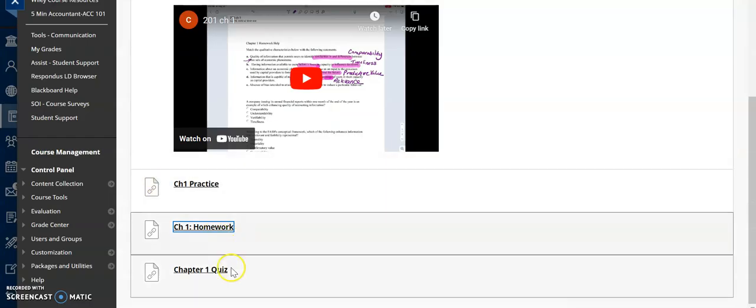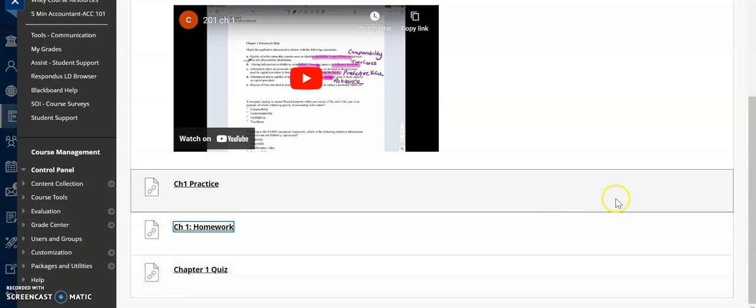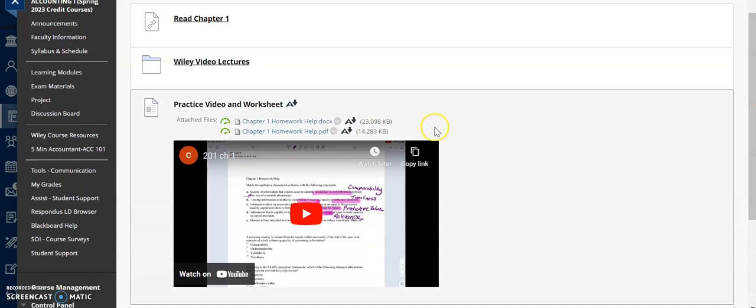Next, so that's your homework. The next thing you'll do is an adaptive quiz, also through Wiley. It's just giving you practice in that multiple choice format. Whether you need practice for that for the CPA exam or just for these exams in general, using that multiple choice format and learning how to do those, I think, is extremely important. So you'll see that set up for each chapter.